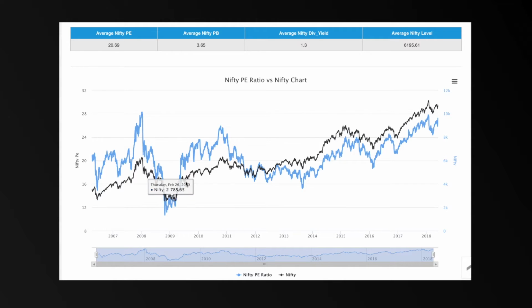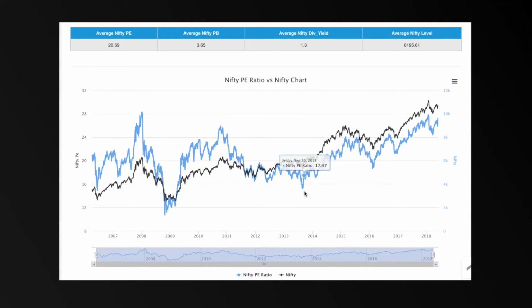He held the shares till it reached a PE of 24 or 25, in the month of October 2010. That's where Nifty went back to 6,000 levels, and the market was overbought, and then the markets fell again.